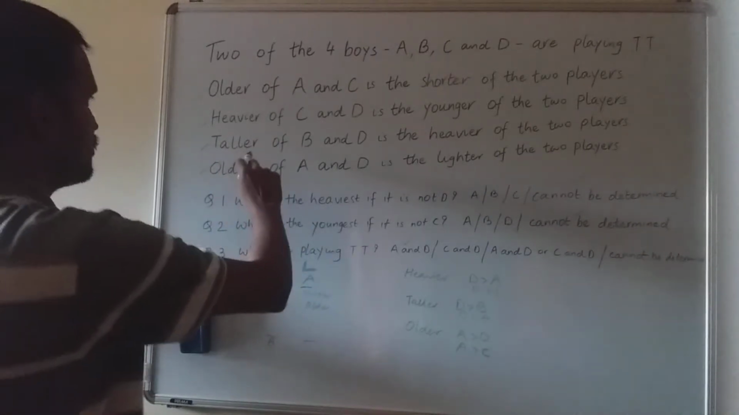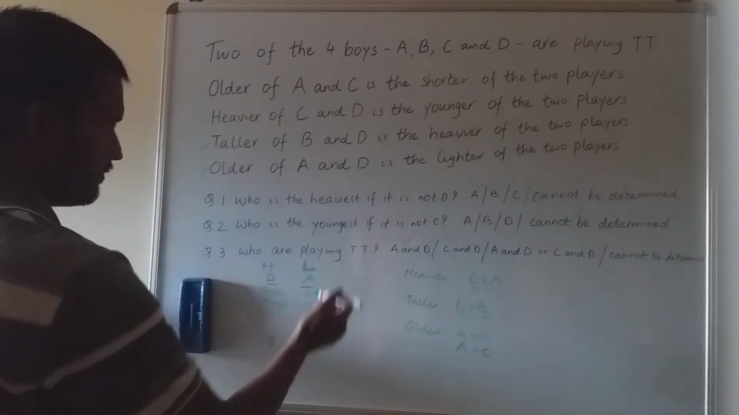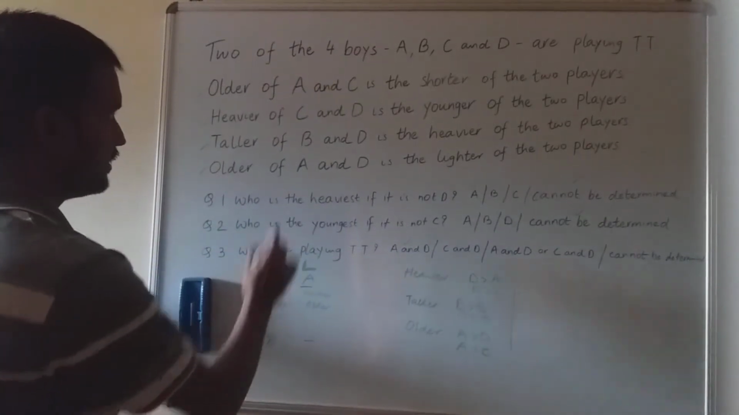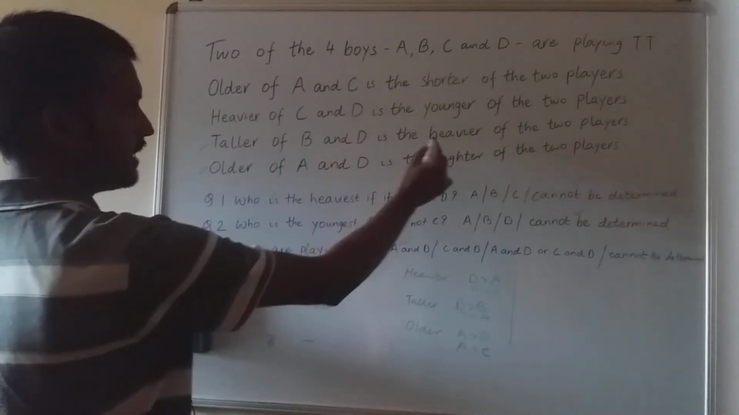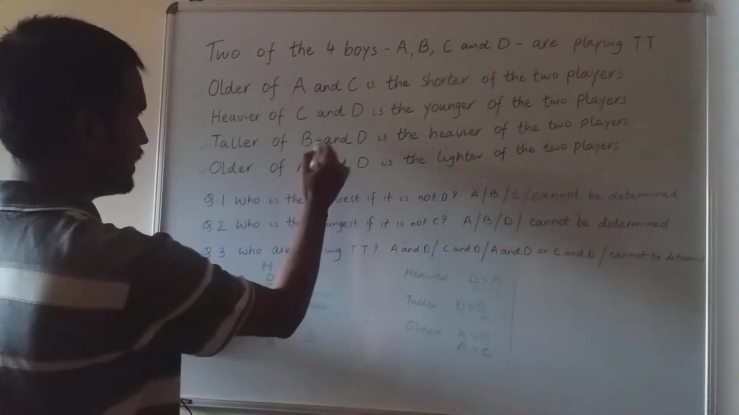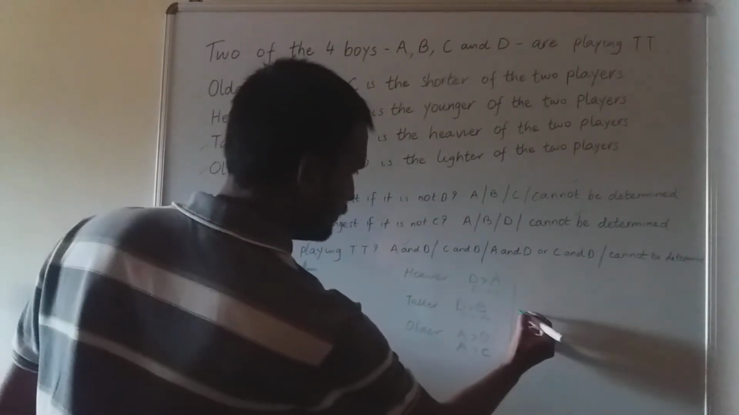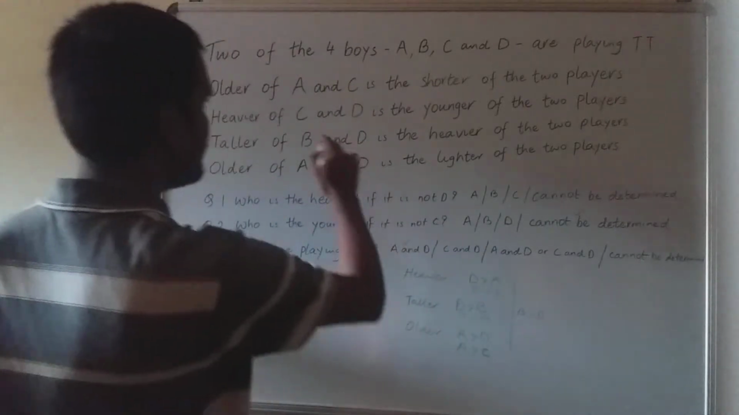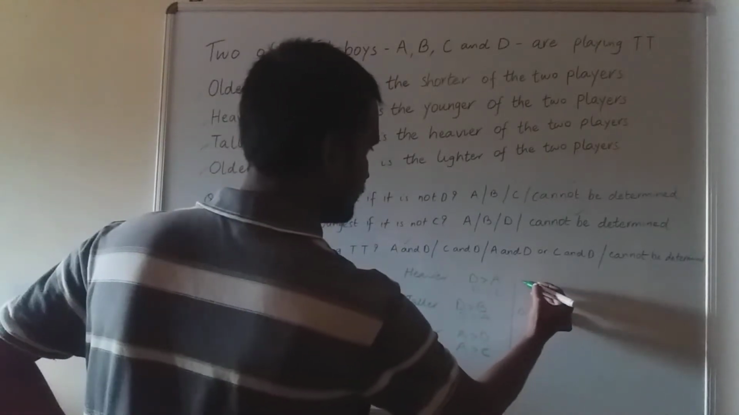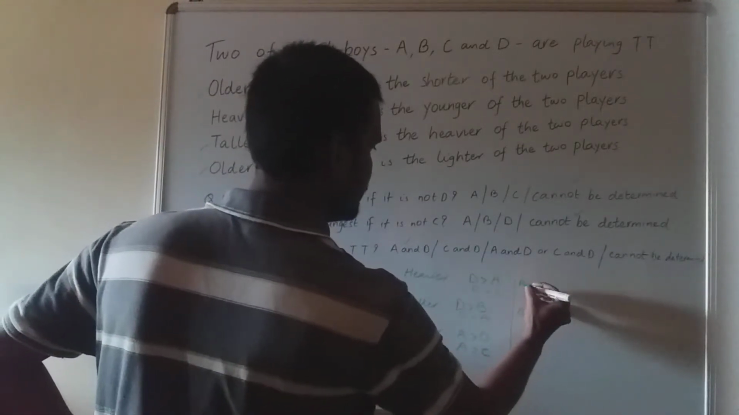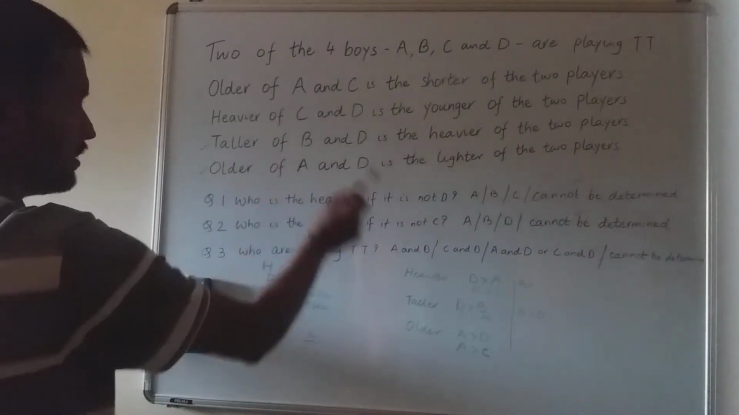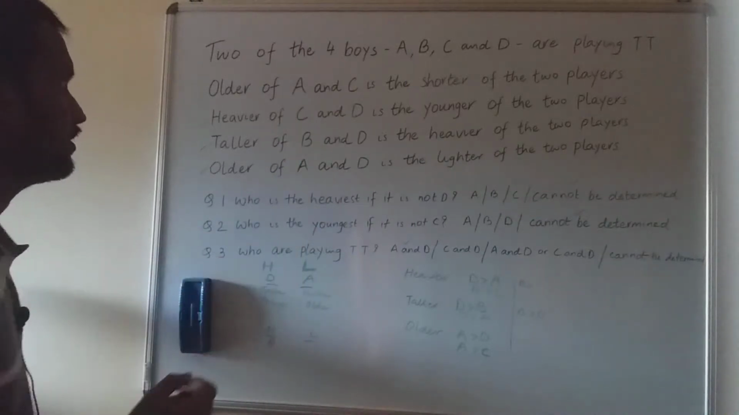So it is saying taller of B and D. Over here I will just write that since I've taken B as one of the players, B should be taller than D, and then he will be the heavier of the two players. So he is definitely heavier, and lighter I will check it. So B is taller than D, and he is the heavier of the two players. So in heavier I will write B is heavier than whom, that I don't know, because the other player we don't know. But taller, yeah, we have filled it up. B is taller than D.